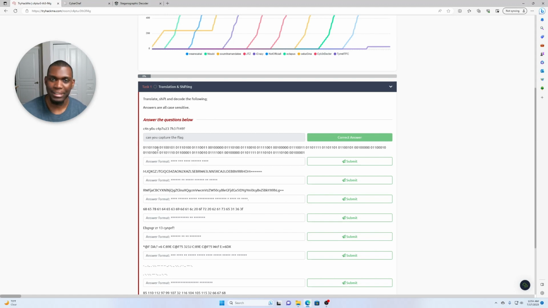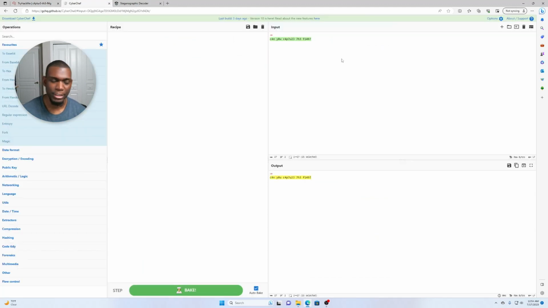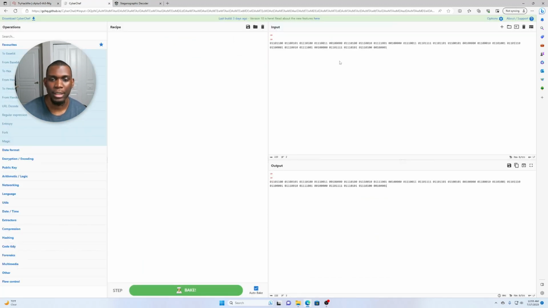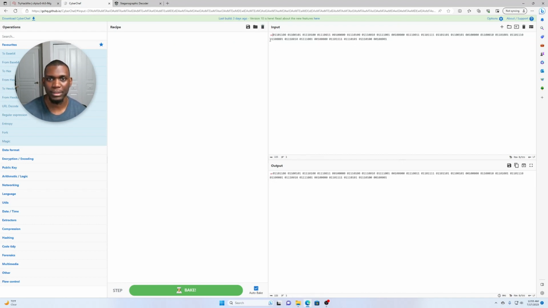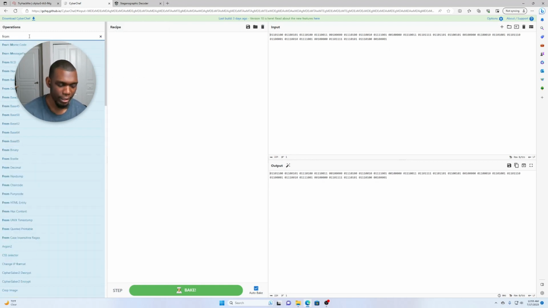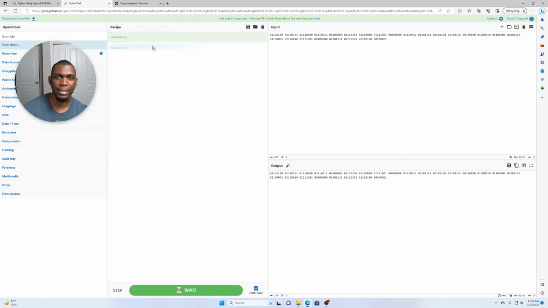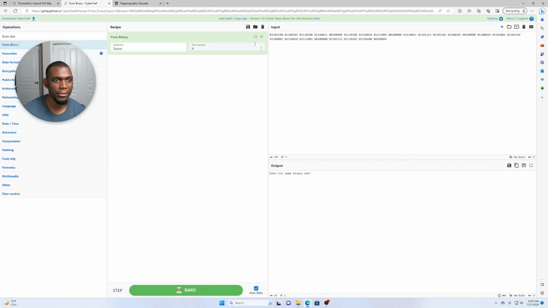This one right here, 01101100, that's binary. If you don't know, binary is just how computers see human language. So in this case, let me do that. I don't know why this one keeps giving me that null. And then we can just do from binary, which is why I like this tool. This is CyberChef. I kind of just went on past without explaining it.